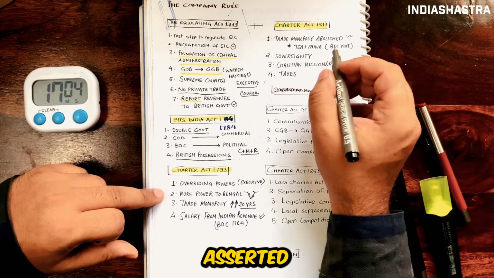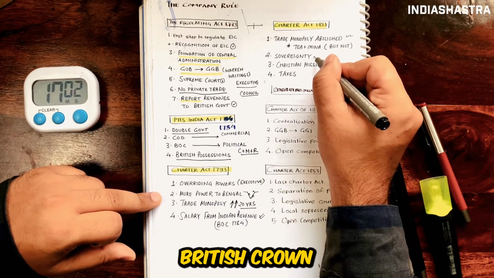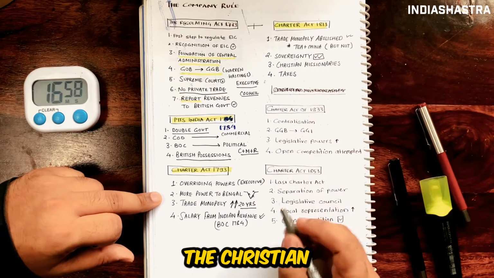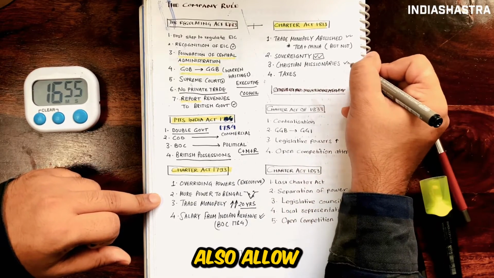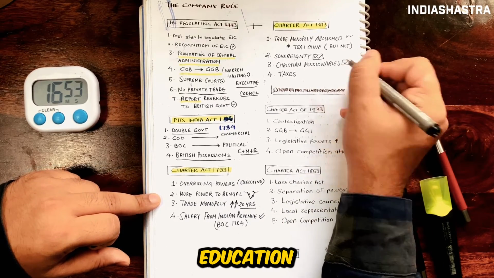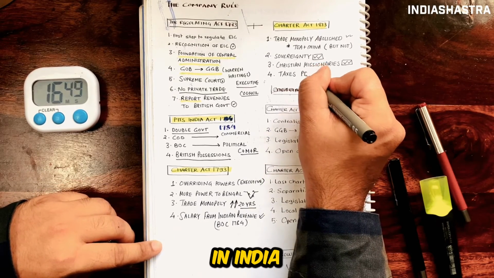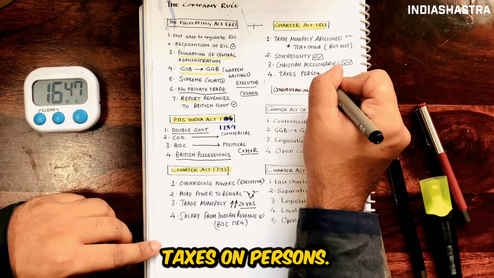Also, this act asserted the sovereignty of the British Crown over the company's territories in India. It allowed Christian missionaries to come to India, and also allowed the spread of Western education among the Indians. This act also authorized the local governments in India to impose taxes on persons.